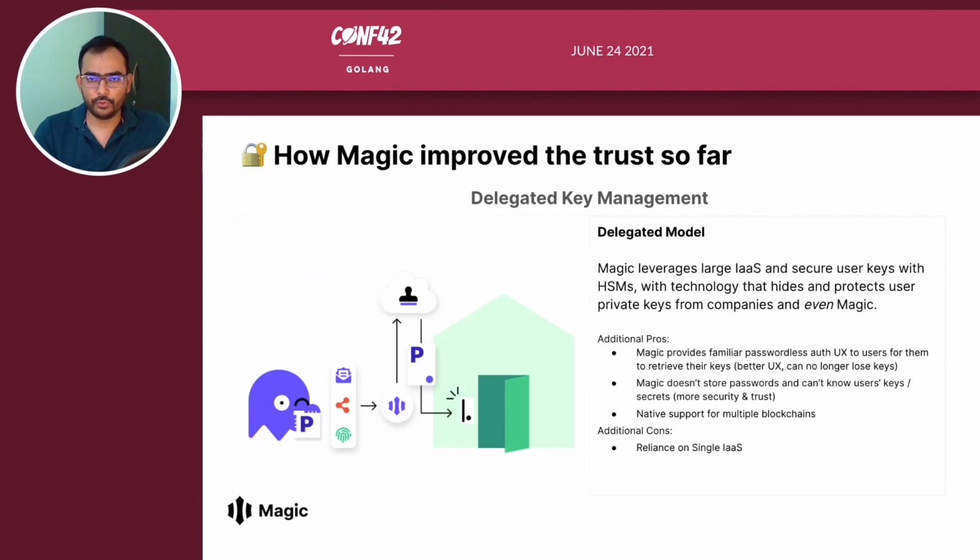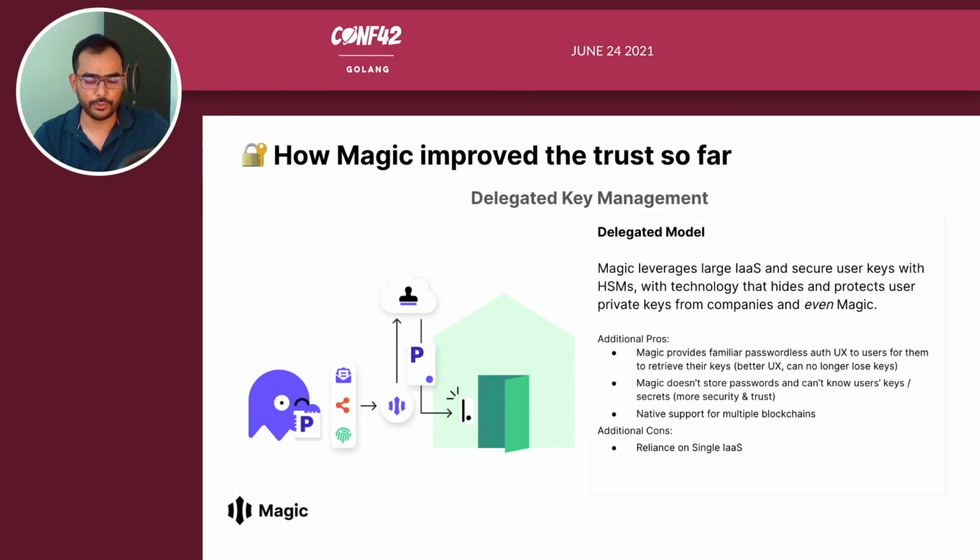And how does Magic improve the trust so far? Magic uses a delegated key management model which leverages large infrastructure as a service and secures user keys with hardware security modules. Consider hardware security modules similar to your YubiKeys, which are hardware devices used as a second factor authentication to store your private keys. Consider these hardware security modules on the cloud. Magic leverages these with technology that hides and protects users' private keys from companies and even from Magic.